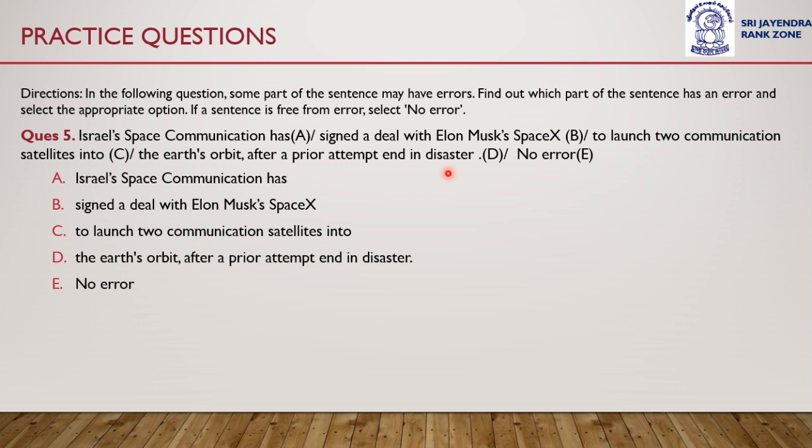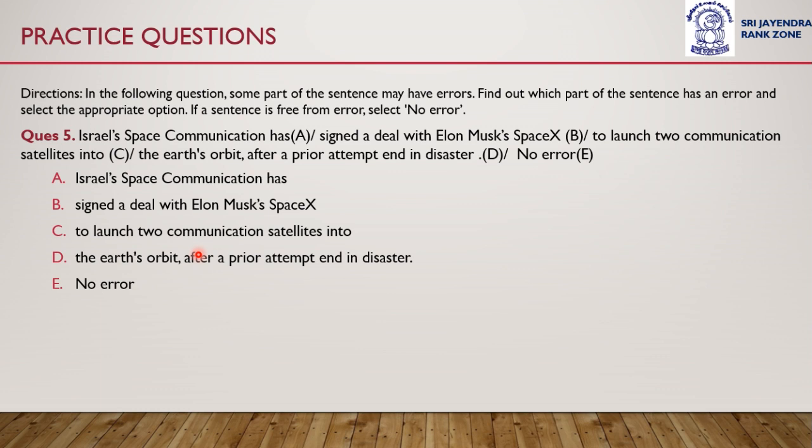So, what do you think? Which part of this whole sentence contains an error? Is it part A, Israel space communication has? Is it part B, signed a deal with Elon Musk SpaceX? Option C, to launch 2 communication satellites into. Option D, the Earth's orbit after a prior attempt end in disaster.